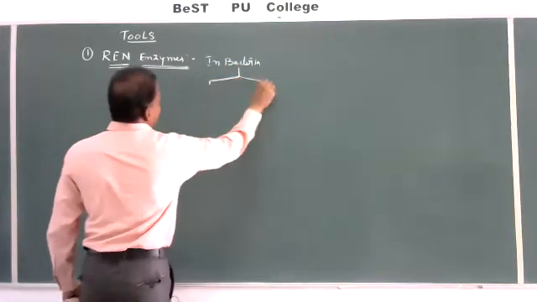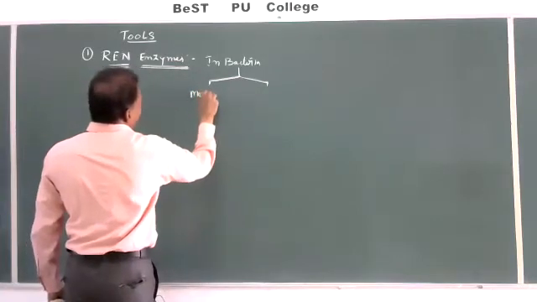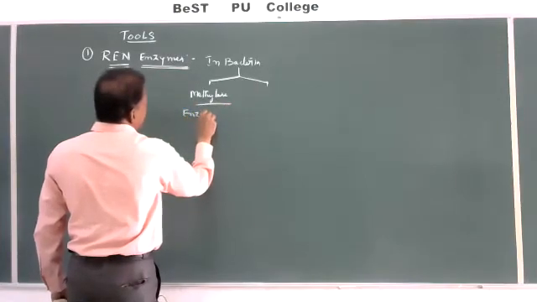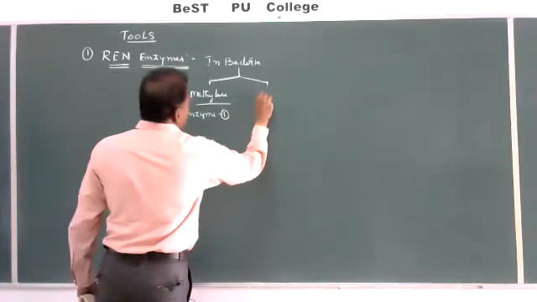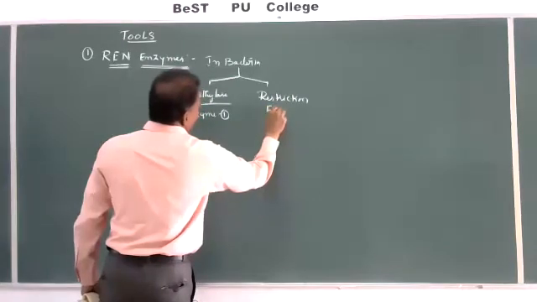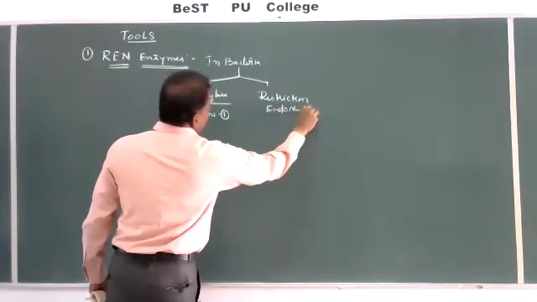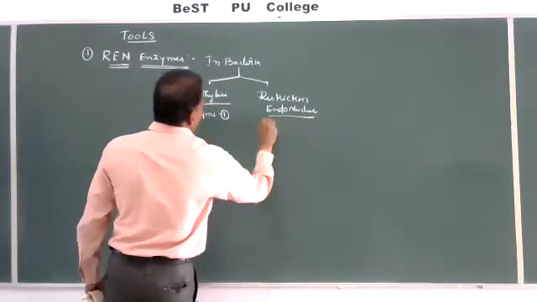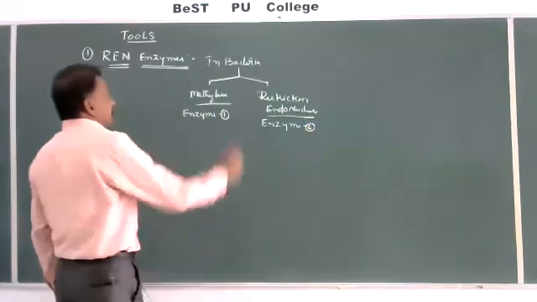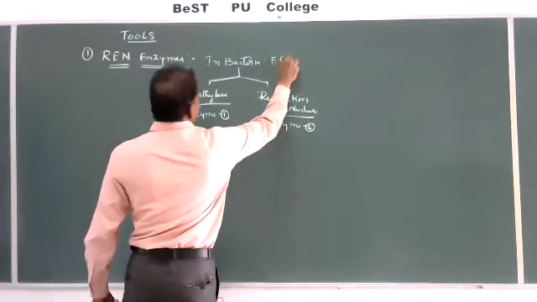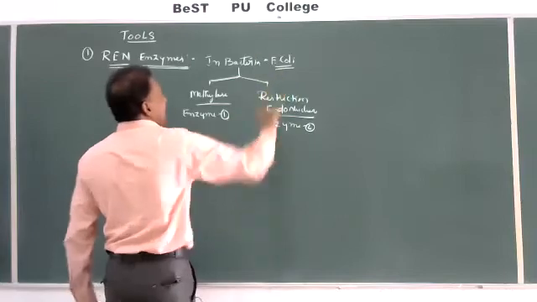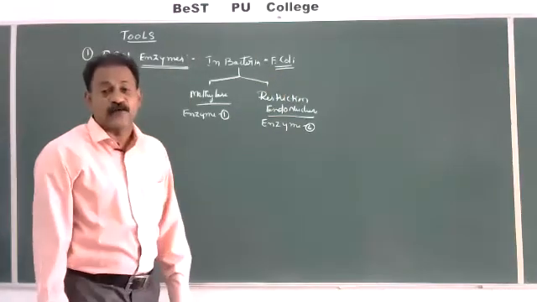Two types of enzymes are there: methylase, enzyme 1, and restriction endonuclease, enzyme 2. So in bacteria, that is E. coli, Escherichia coli bacteria, when it was attacked by a virus or bacteriophage,